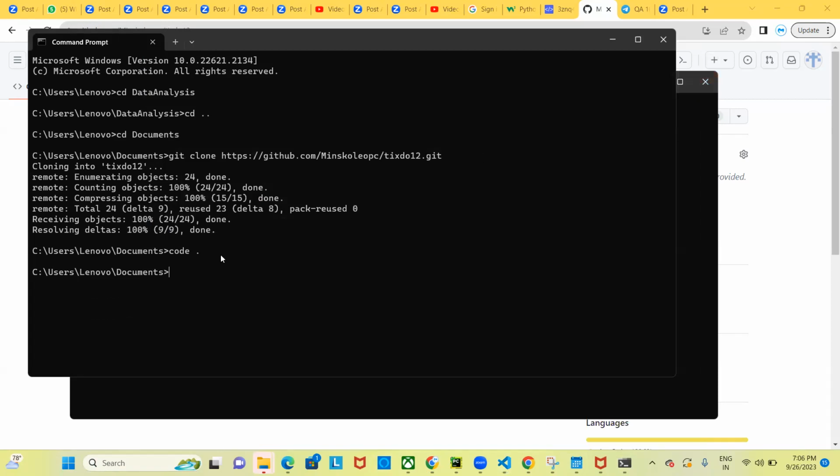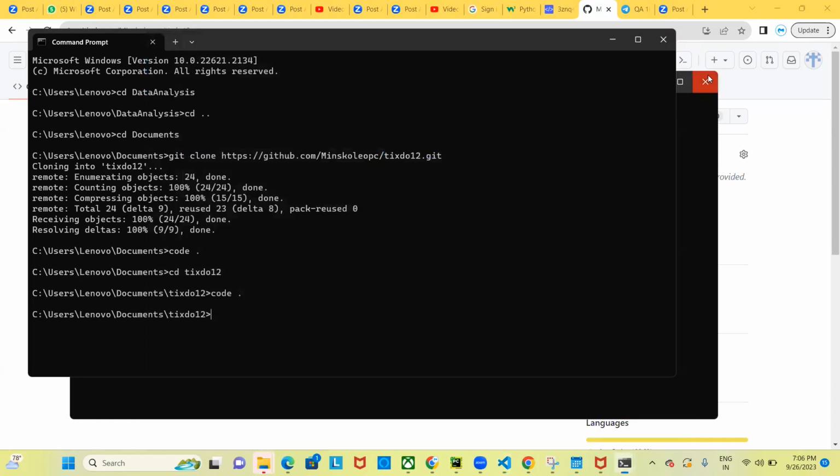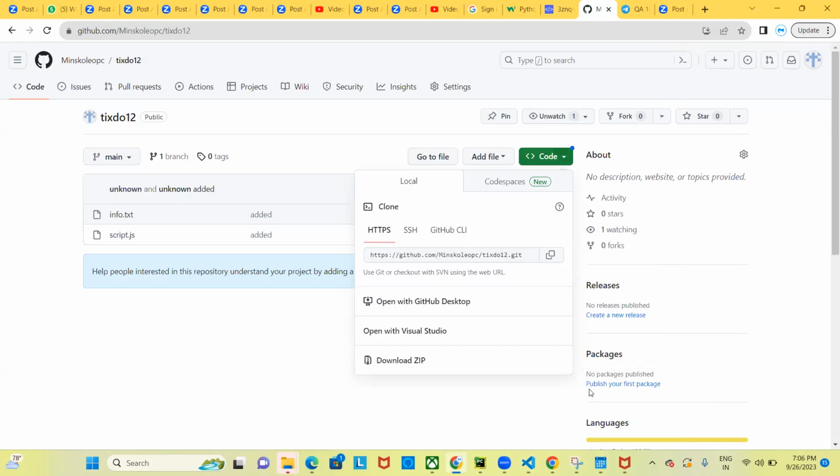Similarly, when you enter the office, they will give you the credentials, and you need to clone the project. So here, let's say cd into it, and I have cloned this project. This was the command to clone. I just want to tell you the command for the clone. This is not my actual project. My actual project is on the desktop.